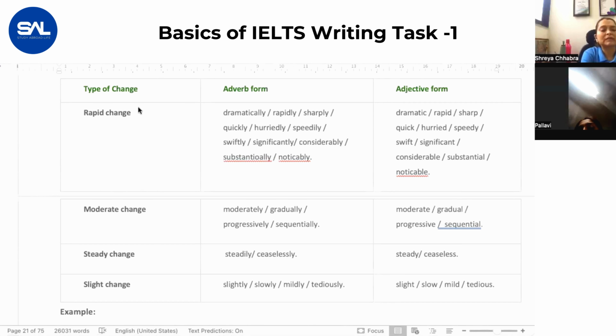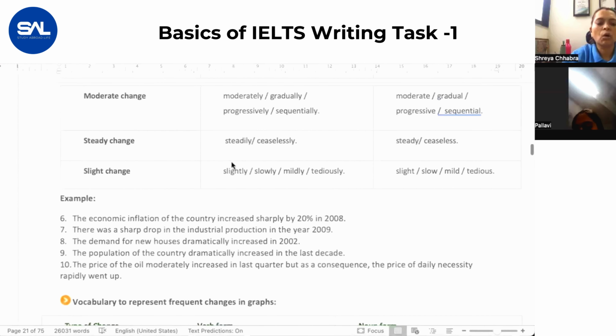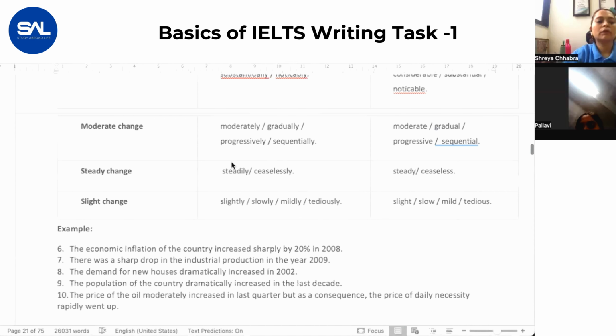For example, there was a significant increase seen in the number of people moving from US to Canada. So at one place, if you have used dramatically, significantly, drastically, at another place you should definitely change it to use an adjective. Are you getting me? Yes. So all these words are very, very important. Once you understand the vocabulary, it is very easy for you to write down any task, any graph that is given to you.